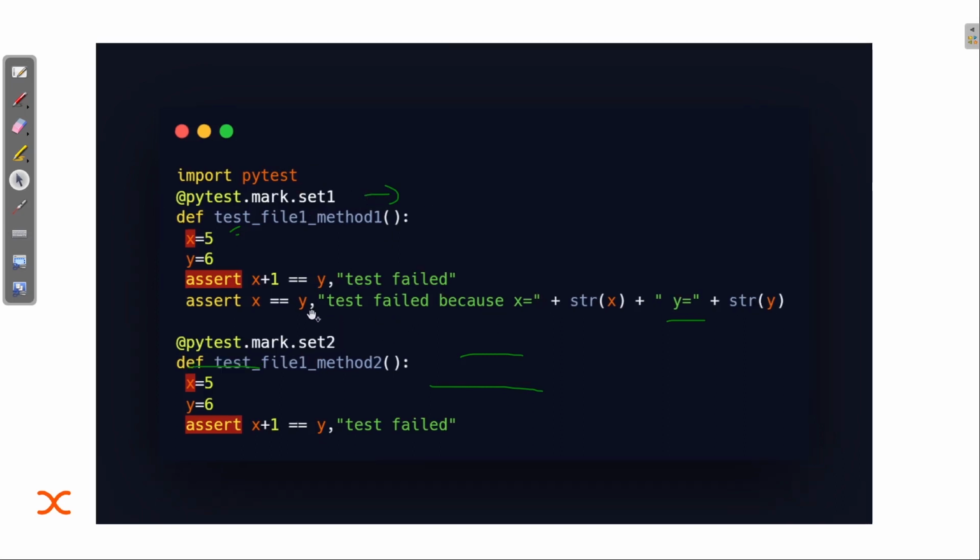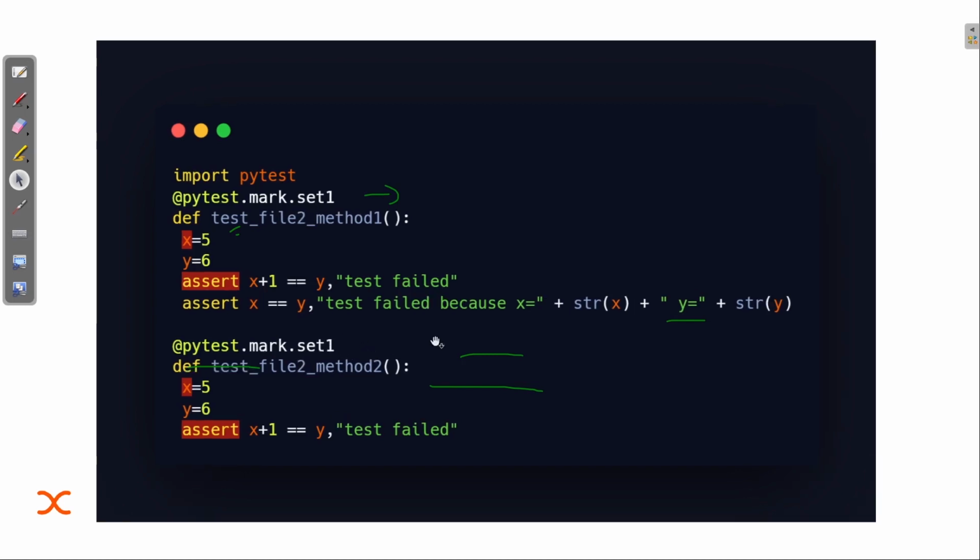In the previous one I had set2 as the marker name, and in this other Python file I have set1 and set1. I'll show you how it helps us: when we are inside any folder, just by using this marker name we can run methods of different files with this name.